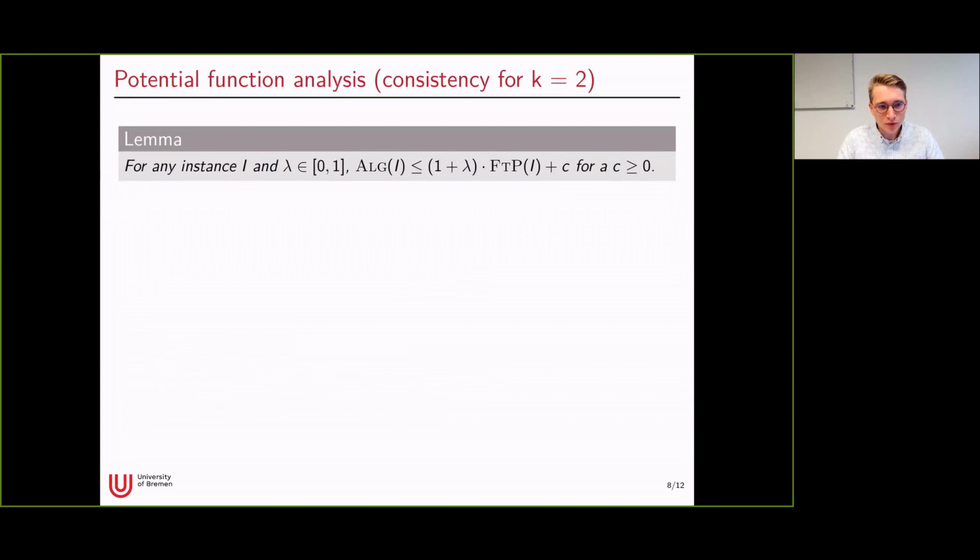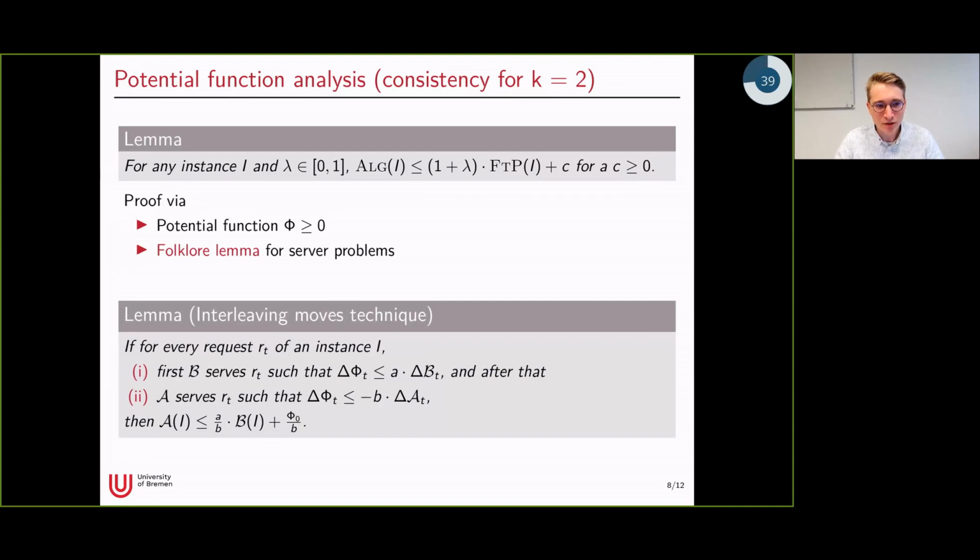So what we want to prove in the first step is the following lemma, which states that for any instance I and any lambda between 0 and 1, the cost of our algorithm is at most 1 plus lambda times the cost of following the prediction, plus some additive constant. And our three main ingredients of this proof are a potential function phi paired with the folklore lemma for server problems, which is also known as the interleave-remove technique. And this works as follows.